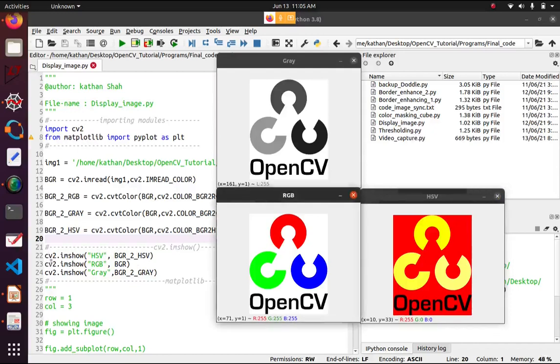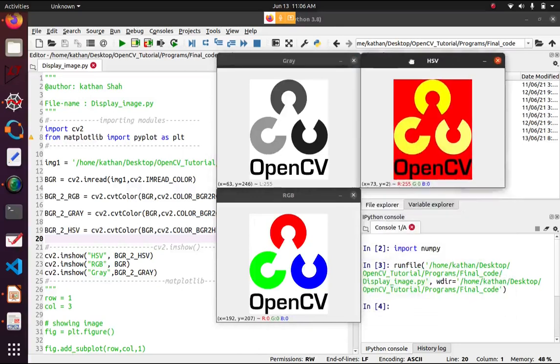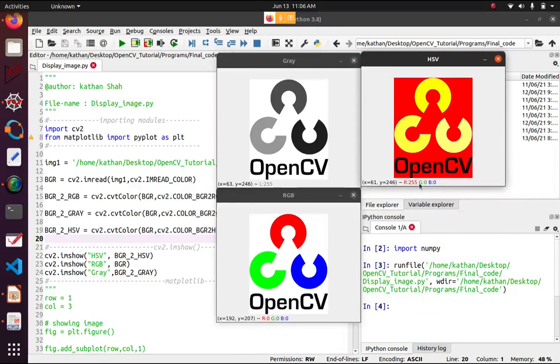This is a grayscale image. Grayscale means it has only one channel; you can see at the bottom of it the values are only 0 and 255. It doesn't have 3 channels. In RGB you can see the 3 color space channels. For HSV, cv2.imshow doesn't show you HSV; it by default shows the RGB format, because it doesn't understand the HSV plotting function.